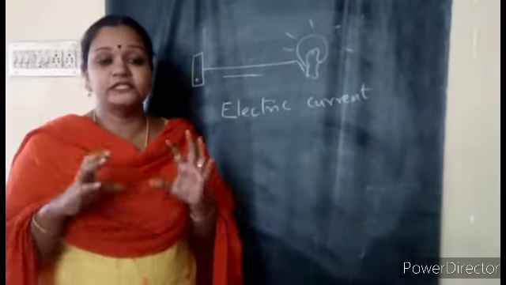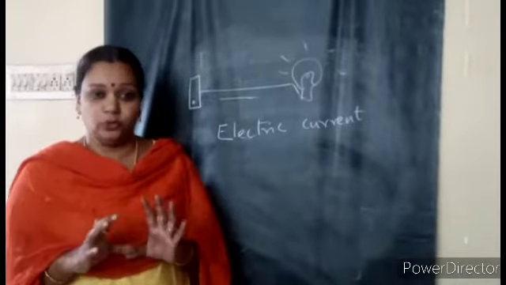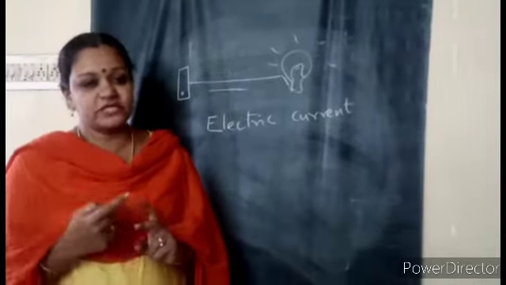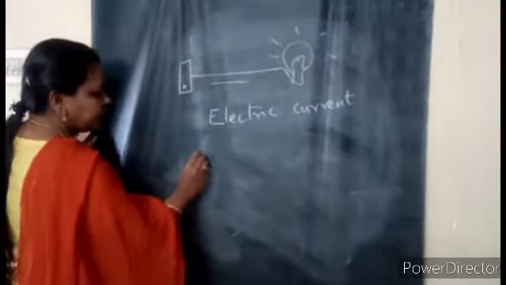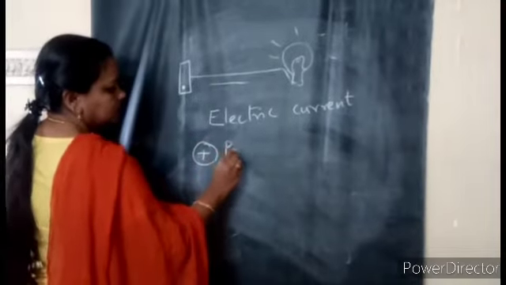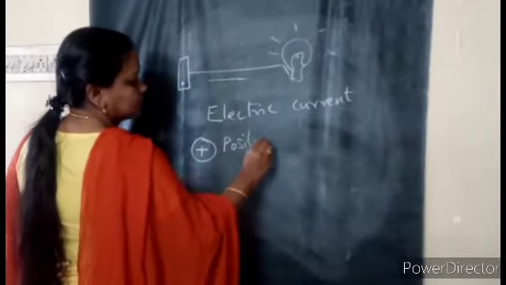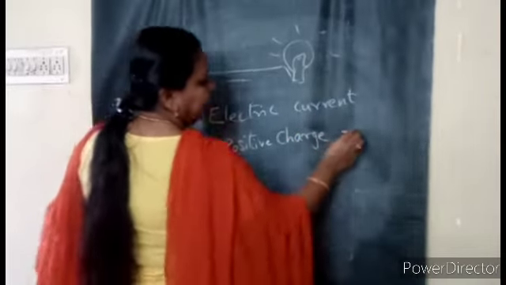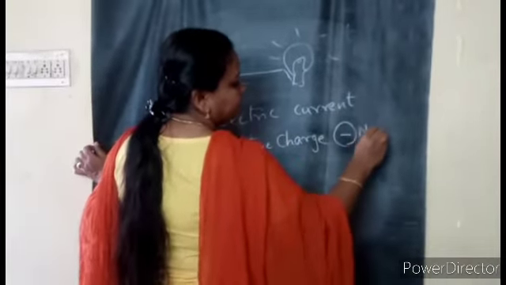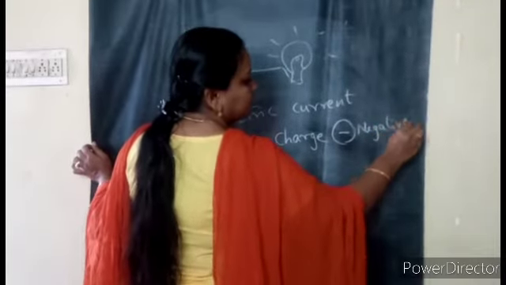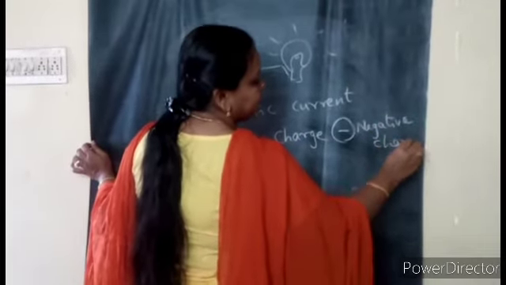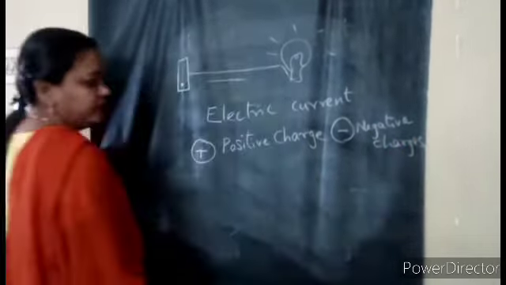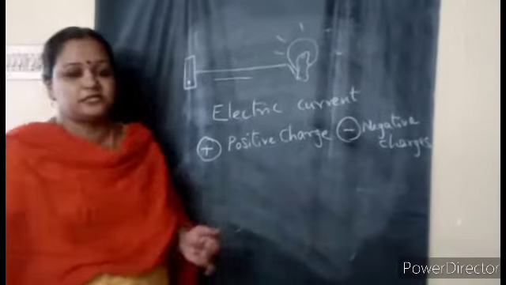So in physics, these charges are going to play a very important role. There are two different types of charges. One is the positive charge and the other one is the negative charge. Where are these charges present? That also we have to understand. When charges are there, where are they present?